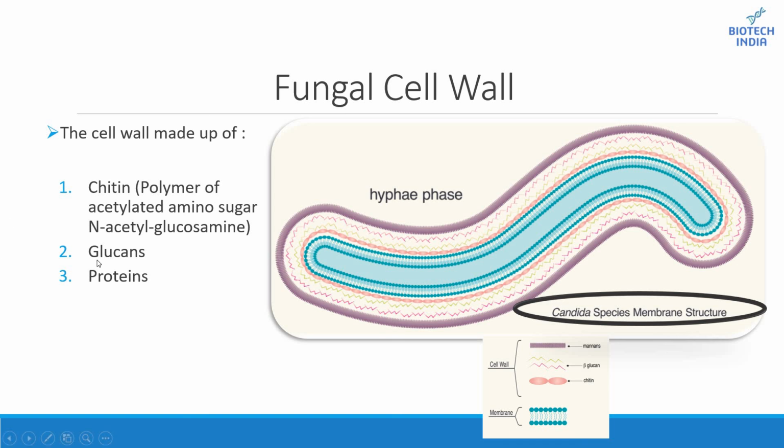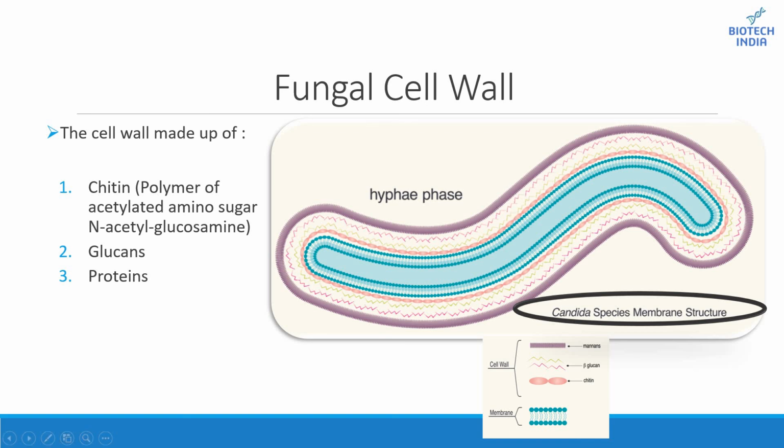Coming towards glucans. So glucans are nothing but glucose polymers that function to cross-link chitin polymers. Beta glucans are glucose molecules linked via beta-1,3 or 1,6 bonds and provide rigidity to the cell wall, while alpha glucans are defined by alpha-1,3 or alpha-1,4 bonds that function as a part of the matrix in these glucan chains. Proteins are the necessary enzymes for cell wall synthesis and lysis. Also, they are a part of the structural proteins which are present on the cell wall.